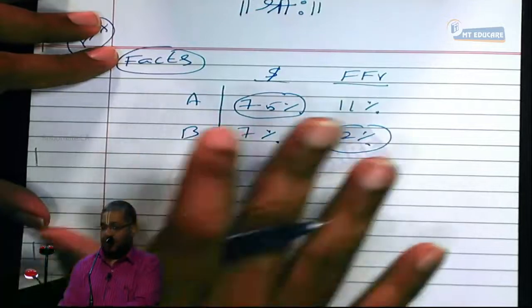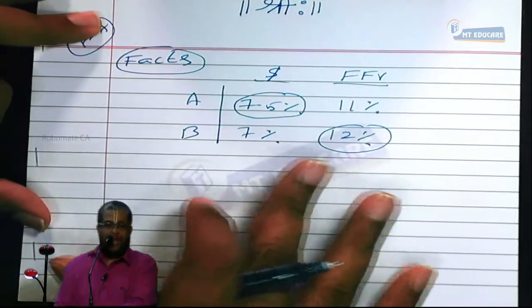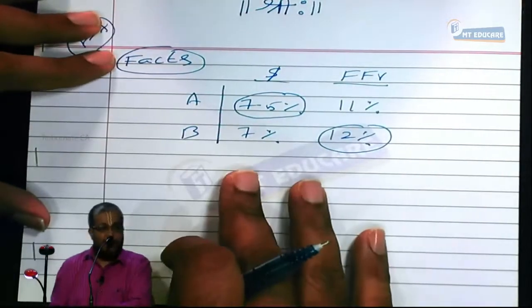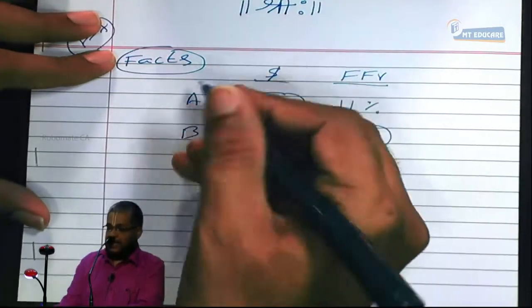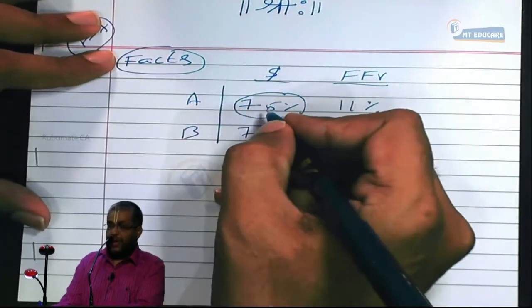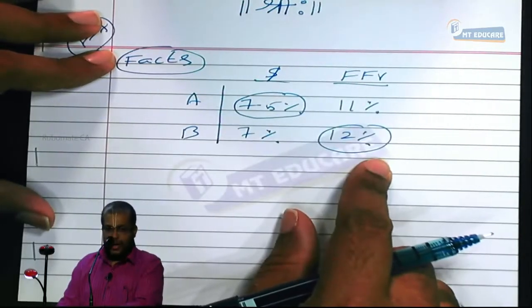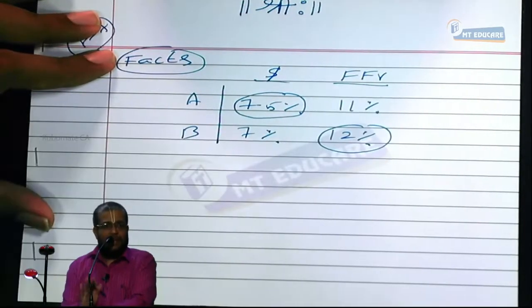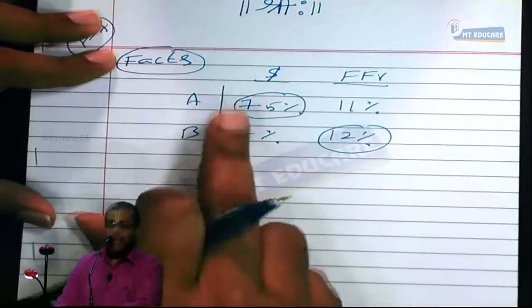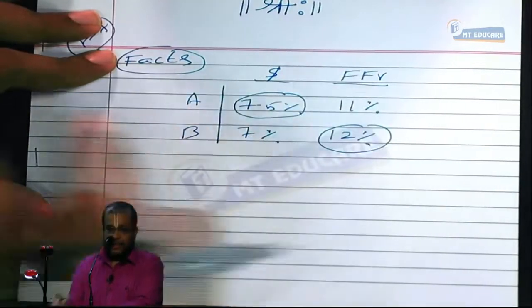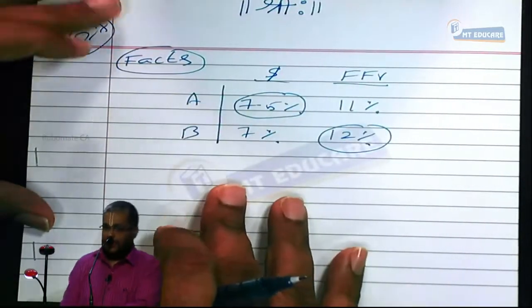If Firm A and Firm B have not met each other, Firm A will be borrowing money at how much percent? 7.5. Firm B will borrow money at how much percent? 12%. This will be the interest without the currency swap. Now, they met each other and they got this particular schedule.